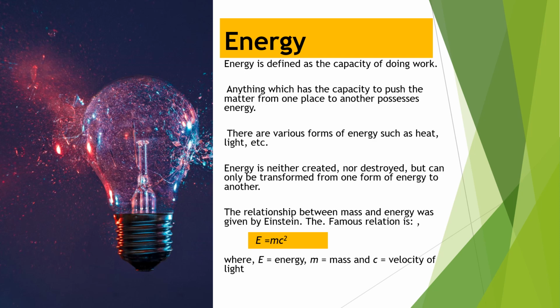The relationship between mass and energy was given by Einstein. The famous relation is E = mc², where E is energy, m is mass and c is the velocity of light.